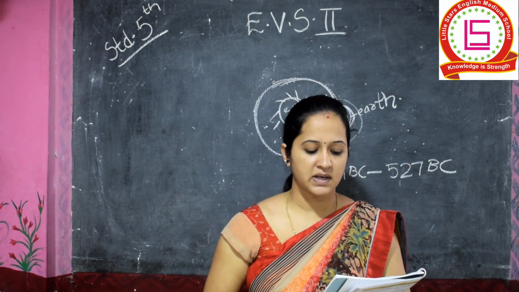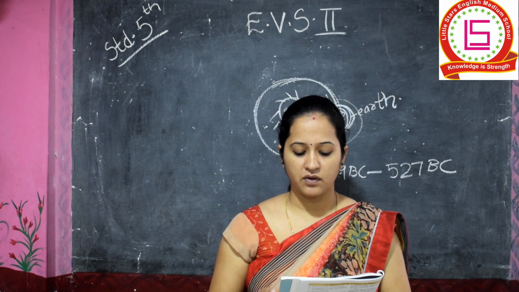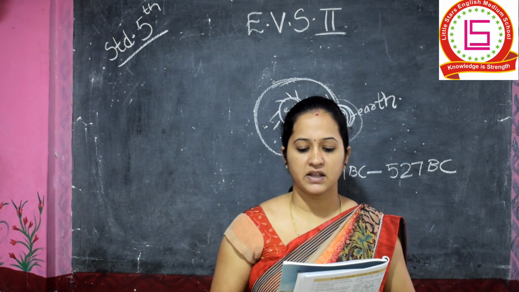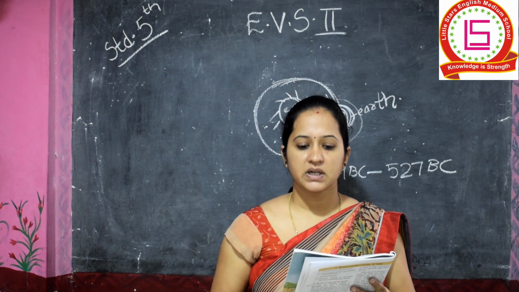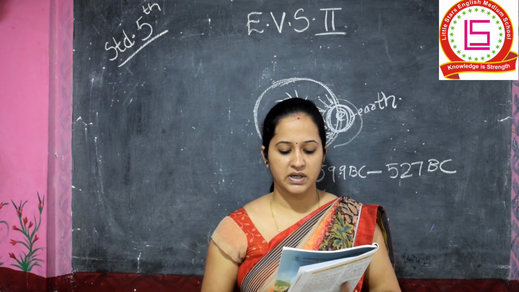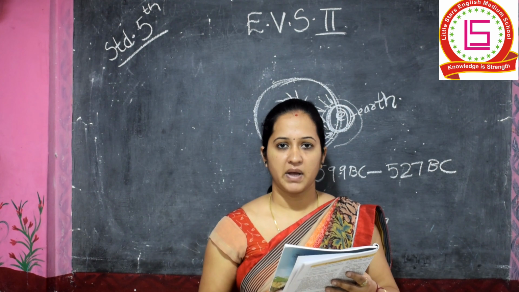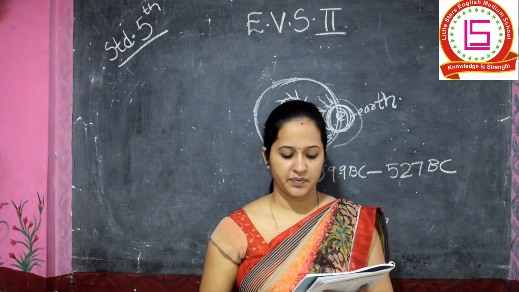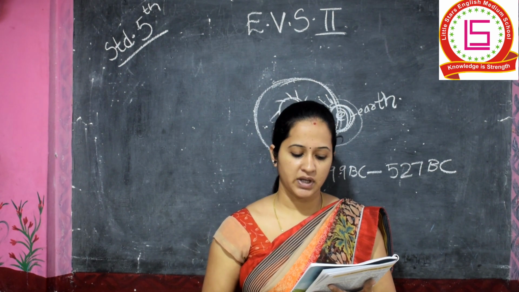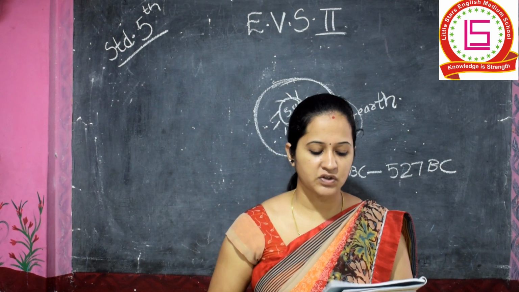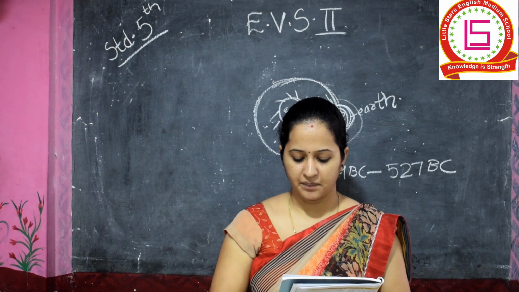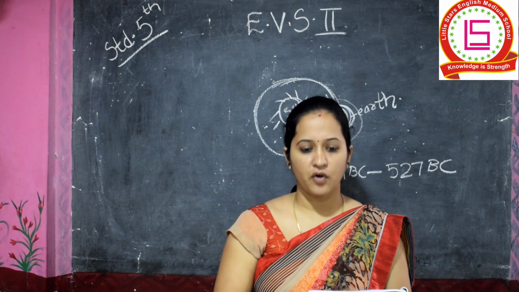Next topic we will see is the measurement of time and the methods of measuring time. In this we will see how the measurement of time is done. To measure time is to measure the length of the time. We know the following units of measuring time: the second, minute, hour, day, week, fortnight, month, year, century and millennium. These all are the measurements that are used to measure the length of the time. A second is the smallest of all these units.